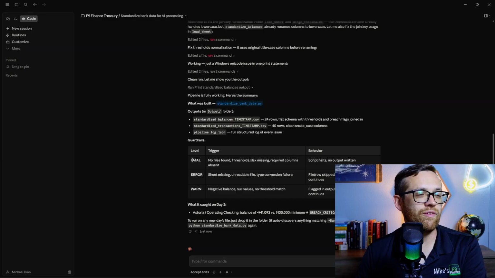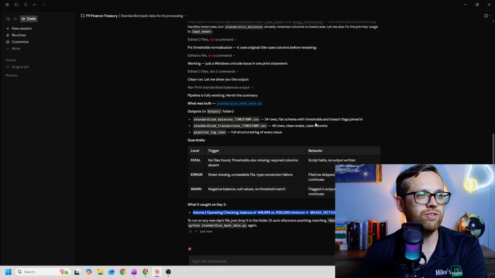Here's the guardrail. So if they're fatal, there's no file, something really big, the values are missing, it's fatal. If there's an error, it'll let us know. It'll keep processing, but it will skip. And if it's a warning, negative balances, null values, no threshold, it's going to flag it, but it will keep processing. And it did catch that negative balance that we have on day 2, and it flagged it for us.